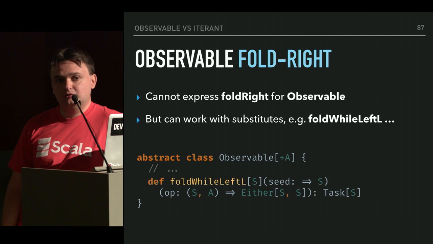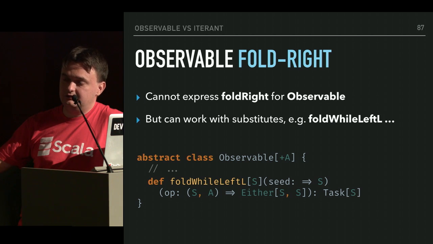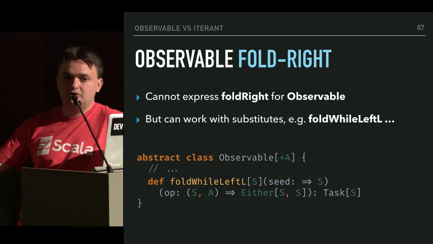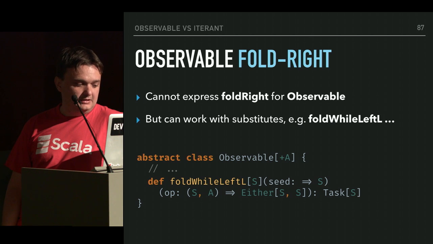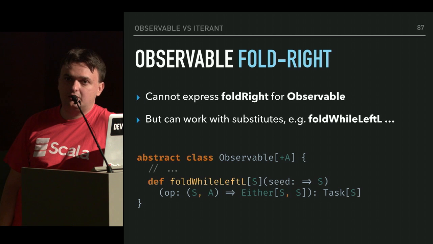So we are forced to work with substitutes. For example, I introduced foldWhileLeft, where you return an Either, and it keeps on going until a right value is returned, after which the process is short-circuited. So this can solve some use cases that a foldRight would solve.